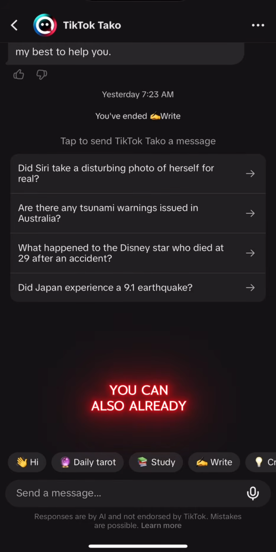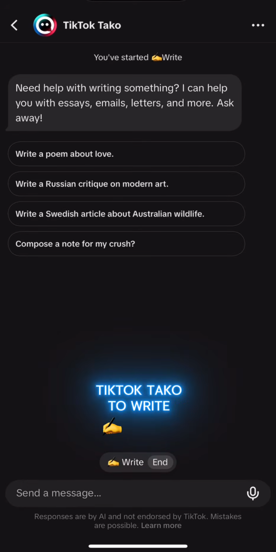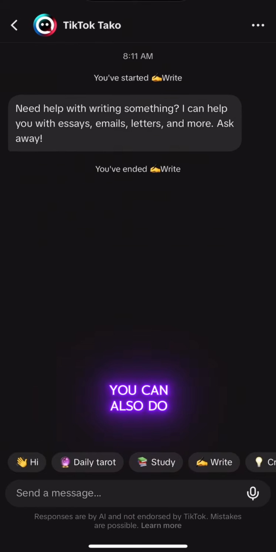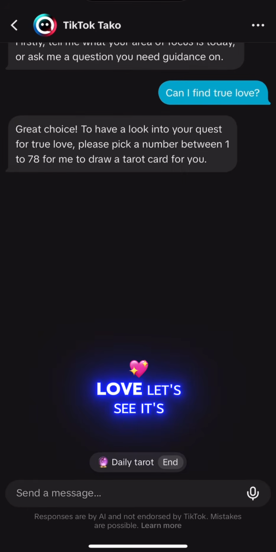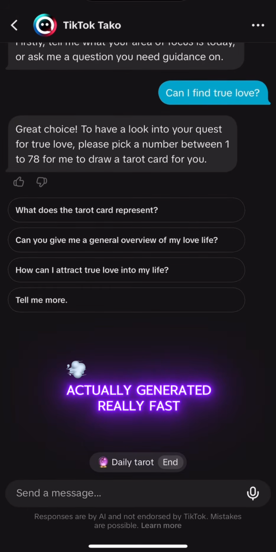From here, you can also already see some text that's recommended for you. You can even ask TikTok Tako to write something like a poem about love. You can even write a resume. You can also do a daily tarot. Can I find true love? Let's see. It's actually generated really fast.